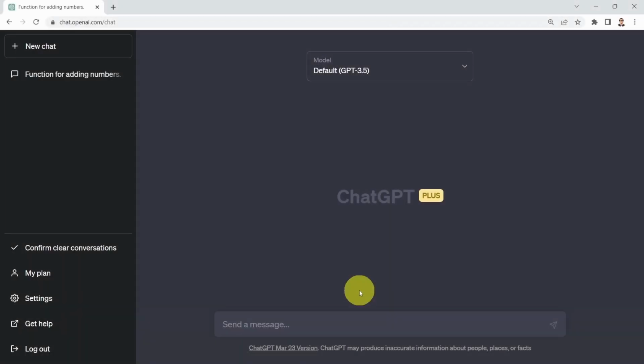ChatGPT and GPT-4 can help programmers introduce new features to their code. Let me show you a few examples. Hello everyone and welcome to this lesson. In this lesson, we will learn how to leverage ChatGPT to introduce new features to our code. This is one of my favorite capabilities that ChatGPT can do. Let me show you a few examples.